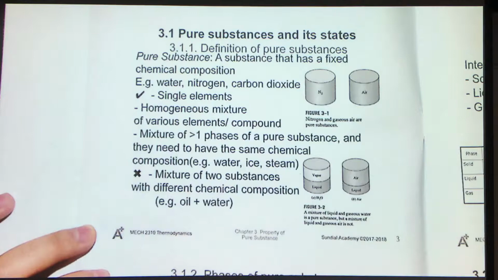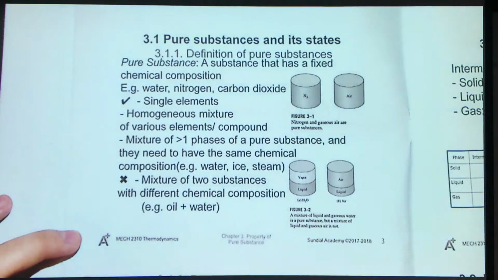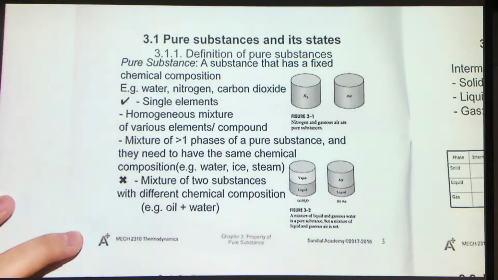For gaseous air, we will also consider this as a pure substance because although air consists of a lot of different kinds of gases, for example, oxygen, nitrogen, carbon dioxide, and also other noble gases, they mix well and you can only see one phase. So we will also consider air to be a kind of pure substance.